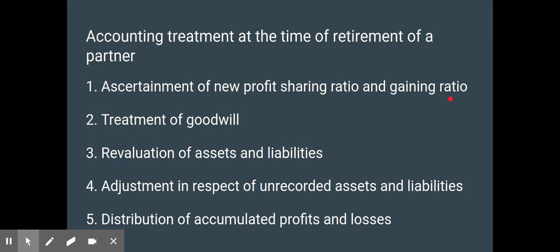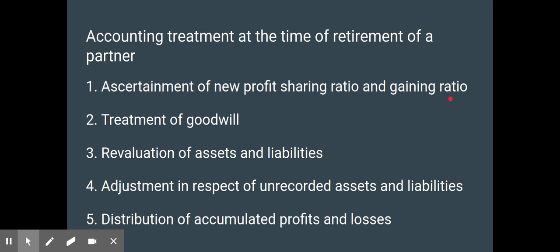The new profit sharing ratio is a new ratio of the existing partners, the partners who are going to exist after the retirement of a partner. So in the future, how they are going to share the profits, that is the new profit sharing ratio. Gaining ratio is the ratio at which they have gained from the retiring partner or the deceased partner.